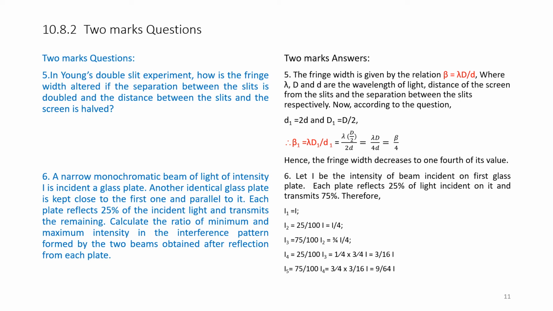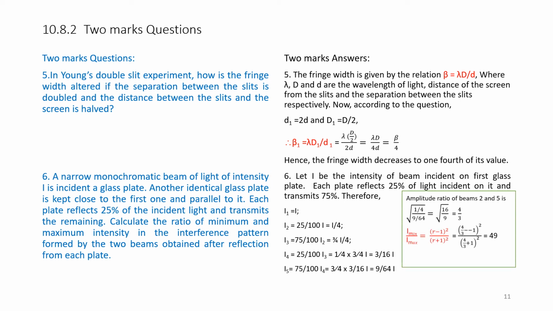We get the values here for all the 5. Let us calculate the amplitude. The amplitude ratio of beams 2 to 5 is given by, amplitude is proportional to the square root of intensities. Therefore, intensity I2 is 1 by 4 and intensity I5 is 9 by 64, and taking square roots we get 4 by 3.